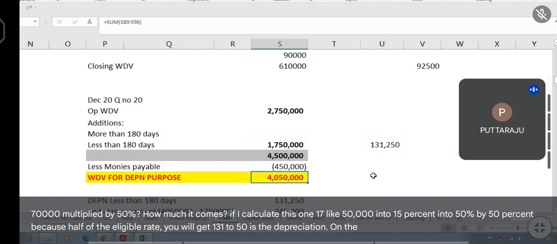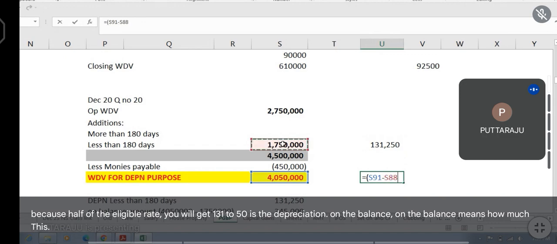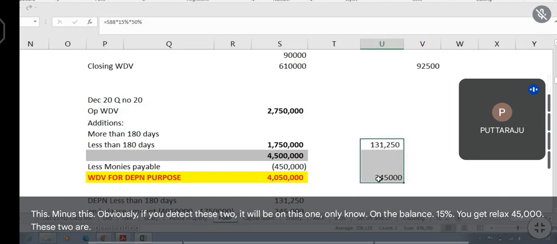On the balance, means how much? This minus this. Obviously, if you deduct these two, it will be on this one only, no? On the balance, 15%. You get 3,45,000. These two are normal depreciation. Understanding?